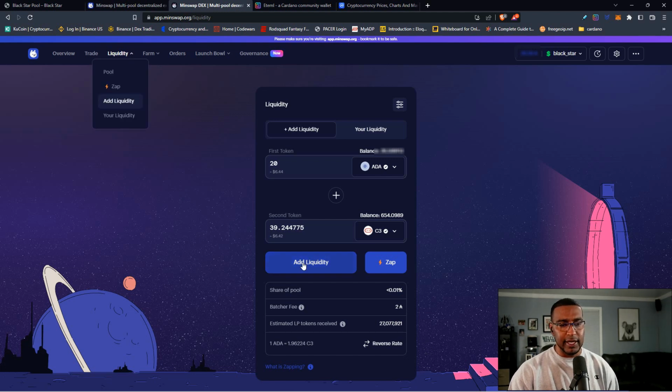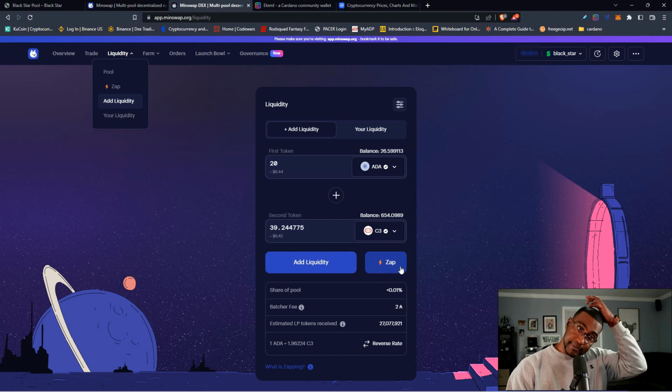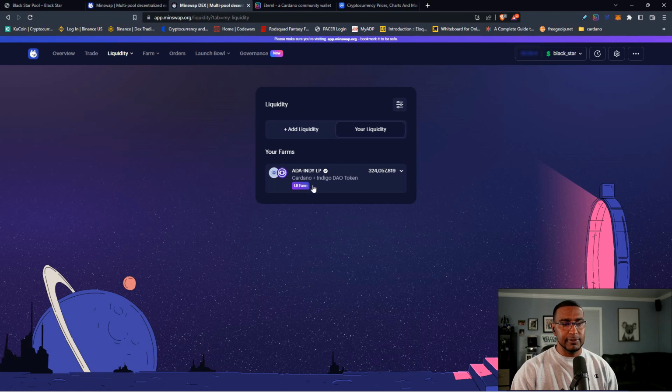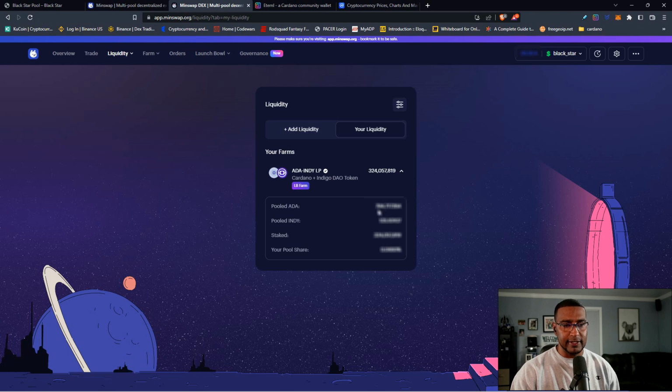Anyway, you can go ahead and add liquidity, or you can zap in liquidity if you want to, and always get your stuff back. Right now I'm currently running an Indigo liquidity pool. Even though I'm down on the amount of ADA that I have in there, it's risen by the number of Indy tokens I've received in the interim for providing liquidity, and vice versa. So it actually works out when you look at it. Although we want to receive more ADA than anything else, it's just the way it works.